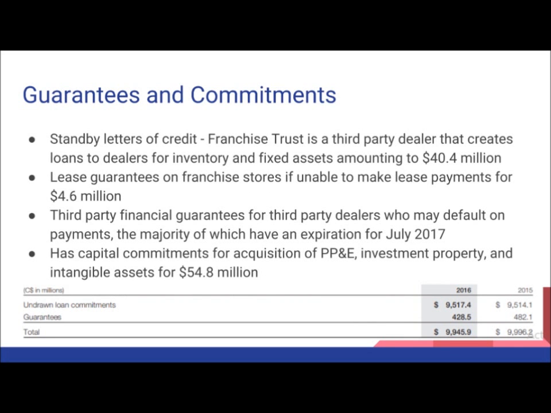Canadian Tire has four major guarantees and commitments. The first one is that they have standby letters of credit. This is for their franchise trust, which is a third-party dealer that creates loans to dealers for inventory and fixed assets amounting to over $40 million. Second, they have a lease guarantee on franchise stores if unable to make lease payments, for about $4 million. They have third-party financial guarantees for third-party dealers who may default on payments, the majority of which have an expiration of July 2017. Finally, they have capital commitments for acquisition of PP&E, investment properties, and intangible assets for over $54 million.